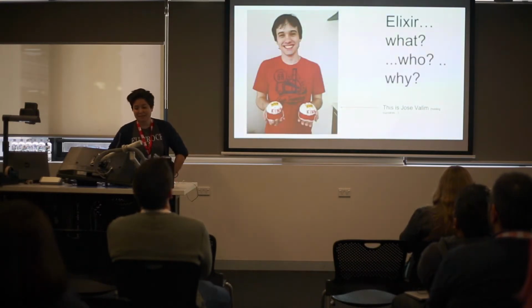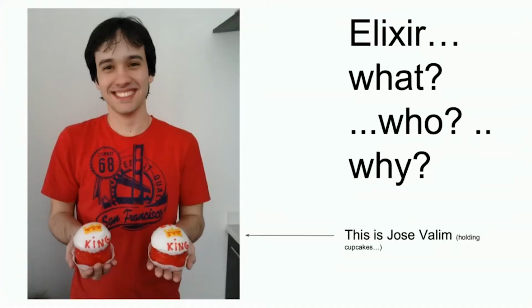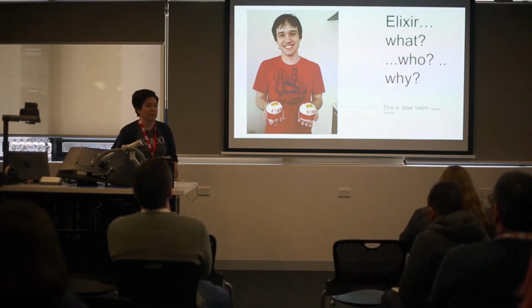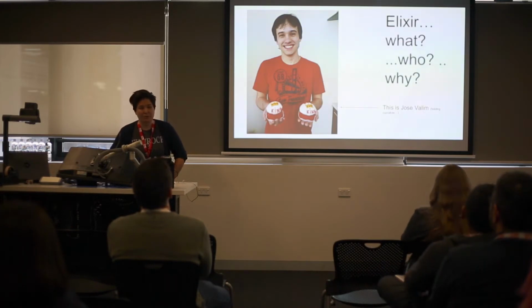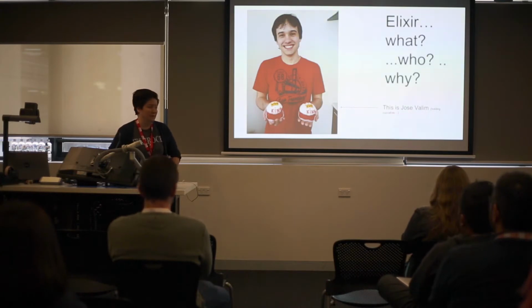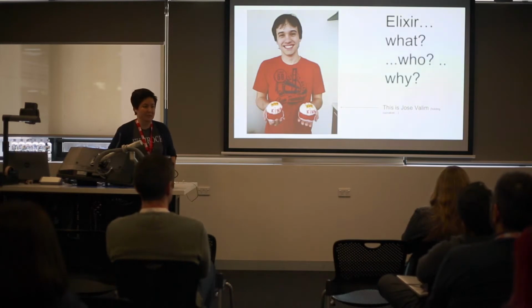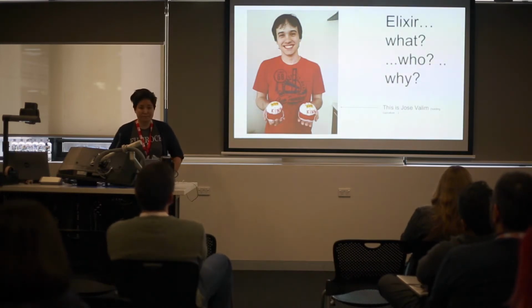So Elixir, what is it, who created it, and why did they create it? This is Jose Valim. He created Elixir back in 2010 as part of an R&D project for the company he's still working for. He's also a core member of the Ruby on Rails team. He was working on improving the performance of Rails, but was frustrated with how Rails dealt with concurrency. And I'll give an example of what concurrency is as well, to get a better understanding of the problem he was trying to solve.